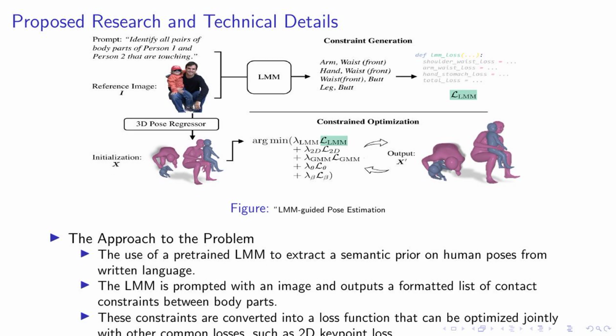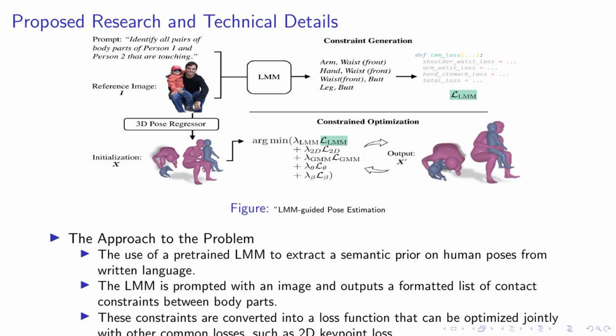In this slide, we delve deeper into our approach to the problem. We utilize a pre-trained language model, or LMM, to extract a semantic understanding of human poses from written language. This is a key component of our method. The LMM is prompted with an image, and it outputs a formatted list of contact constraints between body parts. This list is crucial as it provides us with the necessary information to understand the pose in the image.